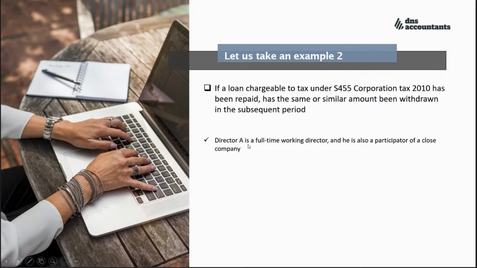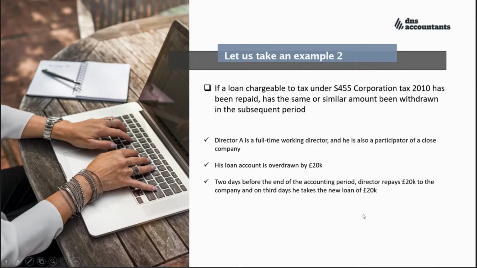Dr. A is a full-time working doctor, and he is also a participator of a close company. So the first condition, check. And the second one is that he also has a loan account overdrawn by 20K. So the 20K does not exceed 50K. The second condition, check. Two days before the end of the accounting period, the doctor repaid the 20K to the company. And on the 3rd day, he takes a new loan of 20K. So this is exactly the scenario we described before.